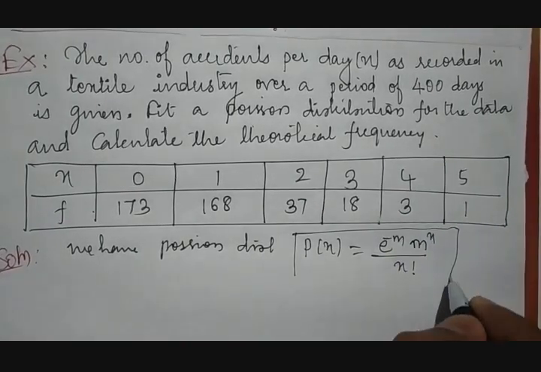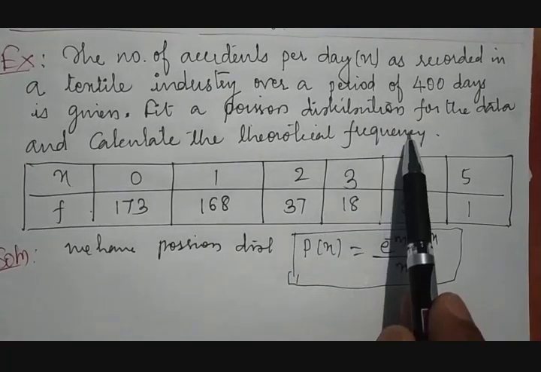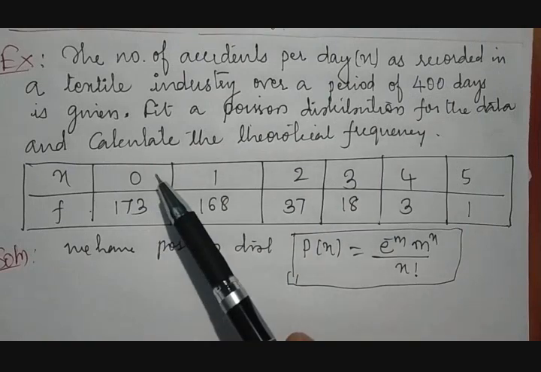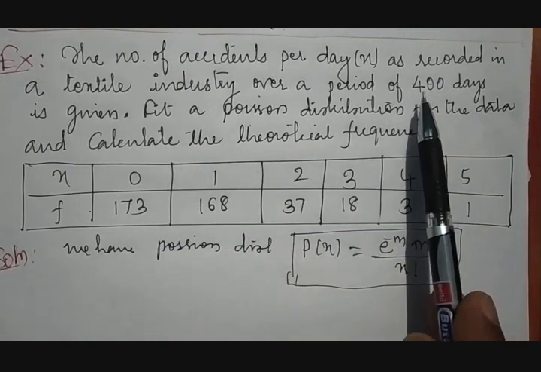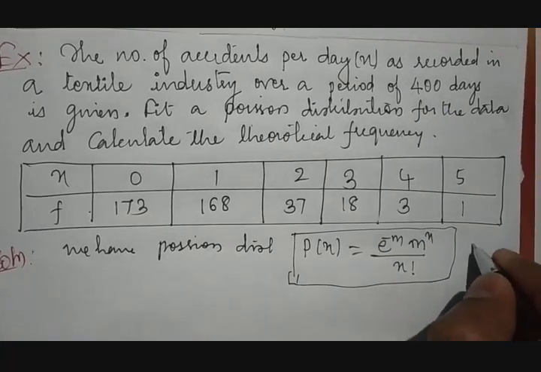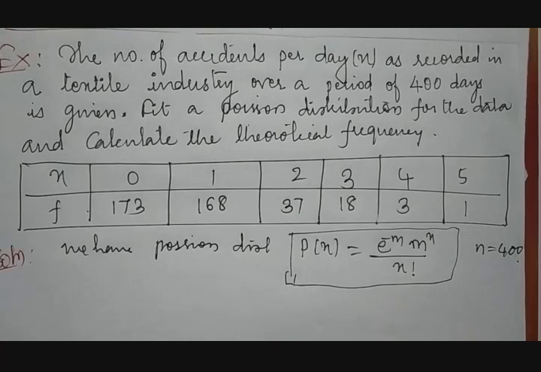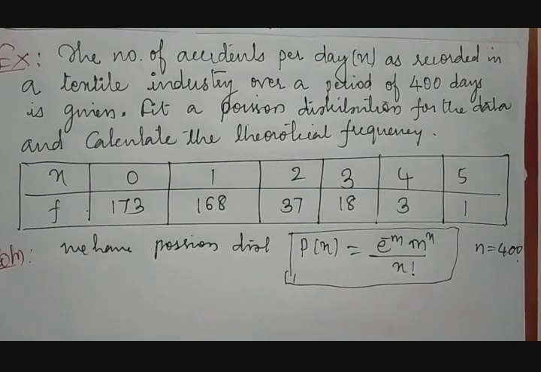This is the Poisson distribution here. But to calculate the example where the number of x is given, f is given and 400 days are given. So 400 is nothing but n, where n is equal to 400.